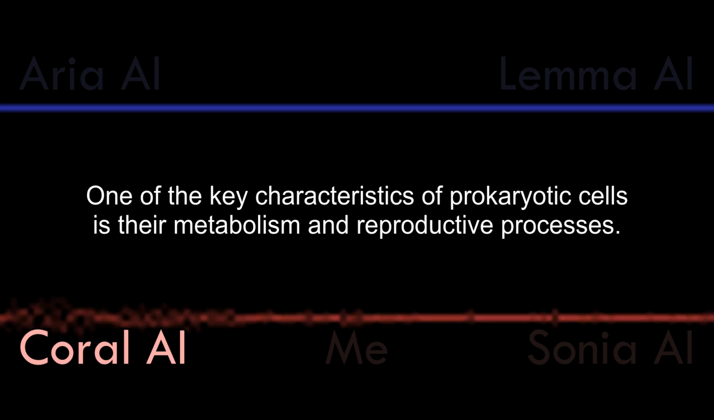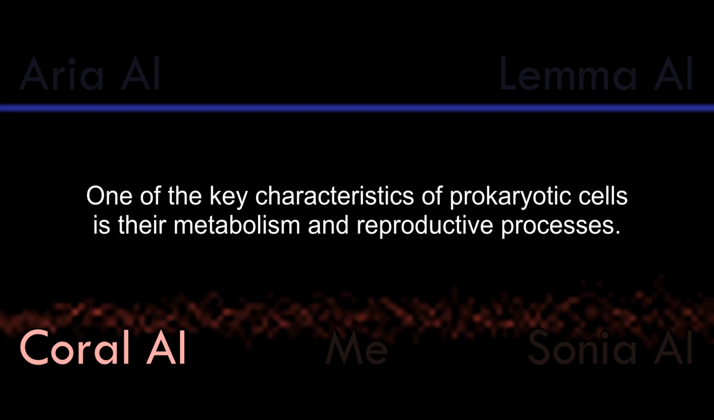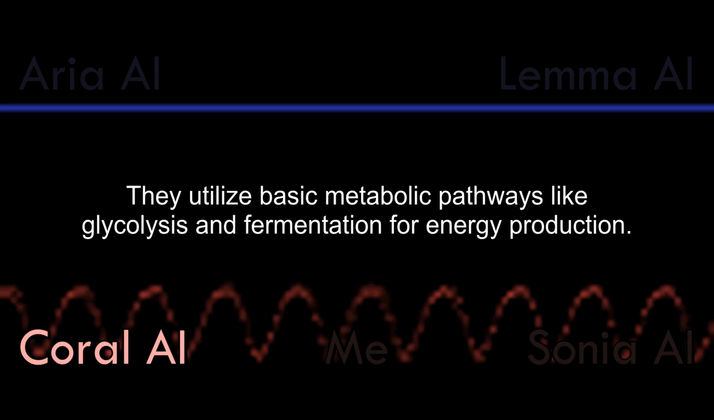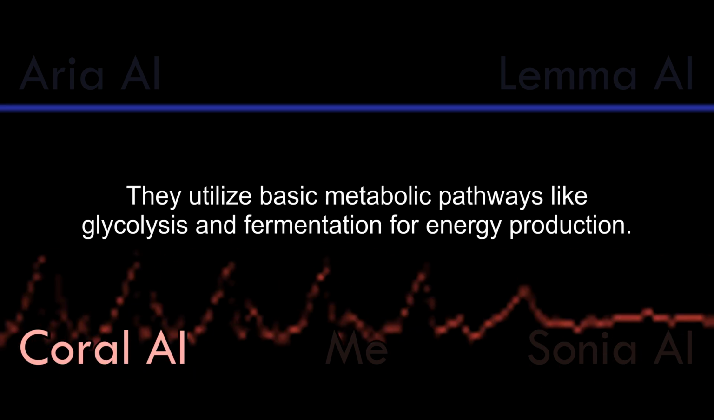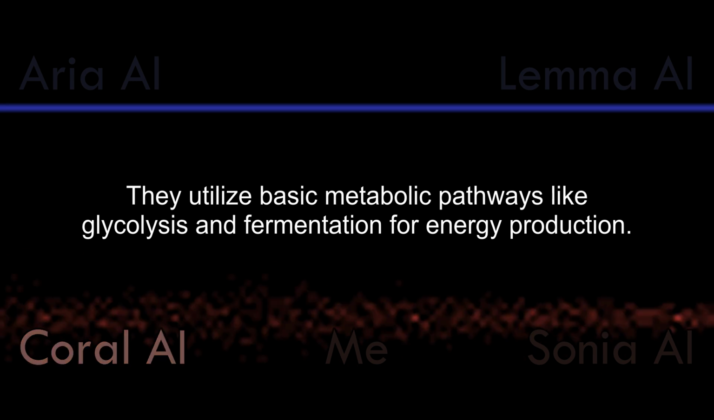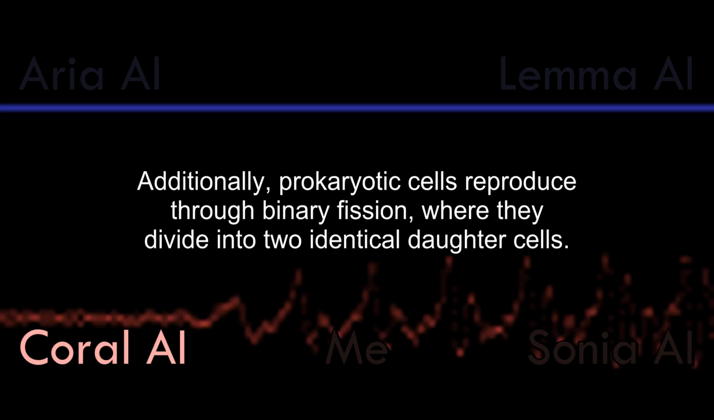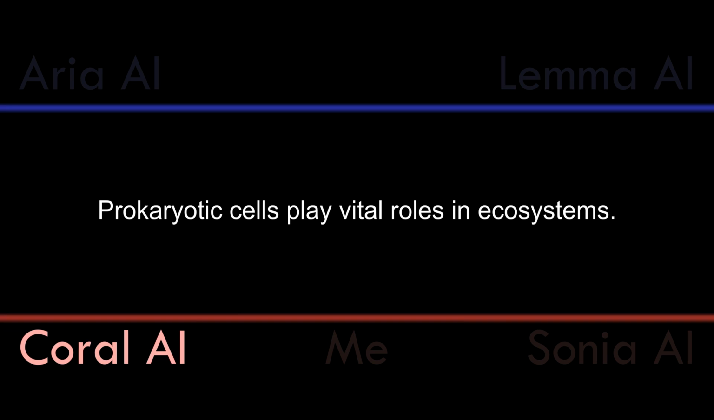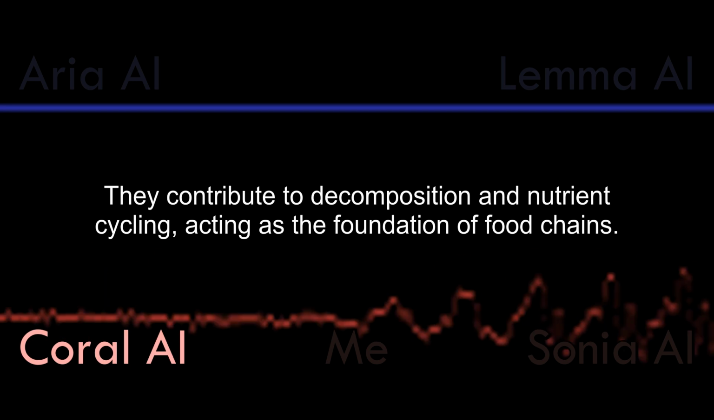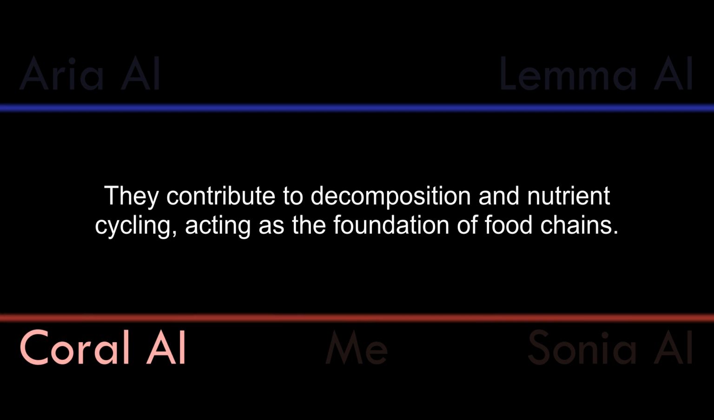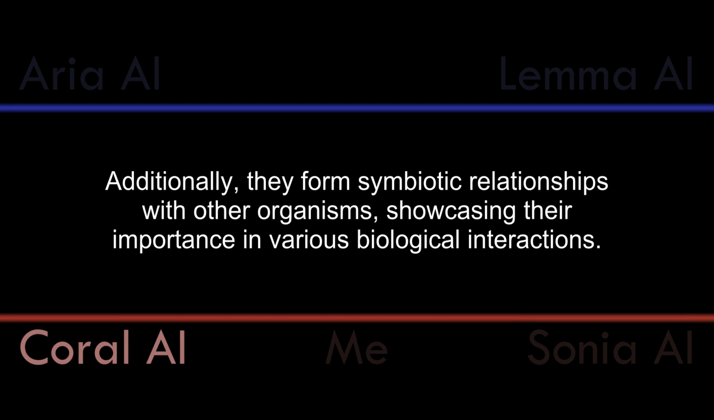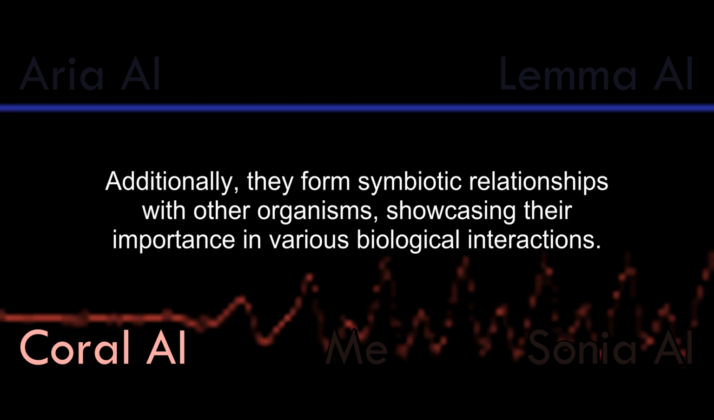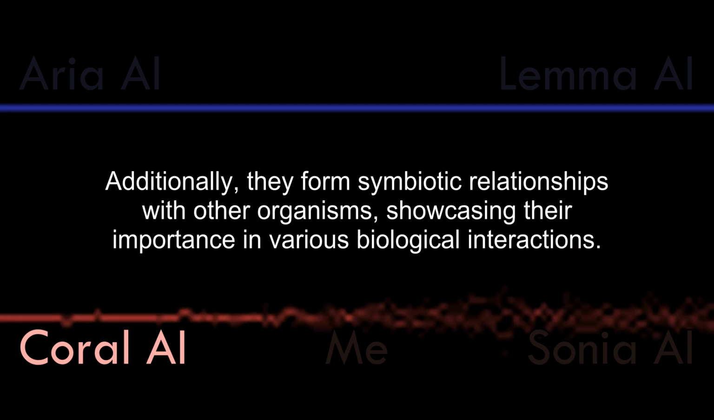One of the key characteristics of prokaryotic cells is their metabolism and reproductive processes. They utilize basic metabolic pathways like glycolysis and fermentation for energy production. Additionally, prokaryotic cells reproduce through binary fission, where they divide into two identical daughter cells. Prokaryotic cells play vital roles in ecosystems. They contribute to decomposition and nutrient cycling, acting as the foundation of food chains. Additionally, they form symbiotic relationships with other organisms, showcasing their importance in various biological interactions.